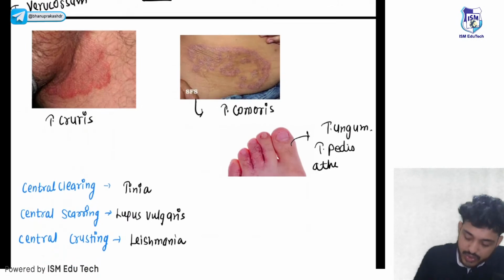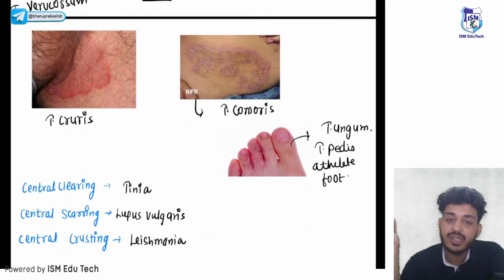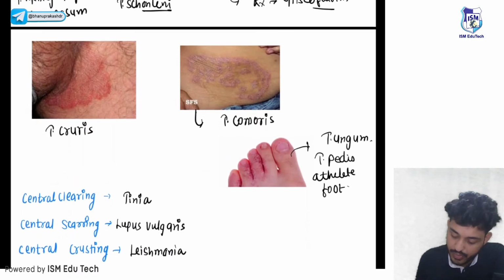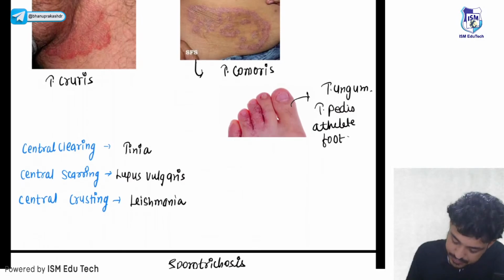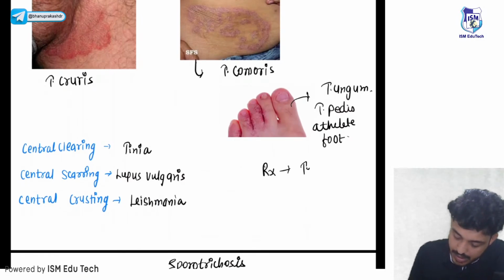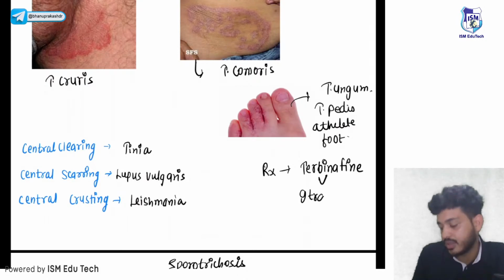Because they wear shoes for a longer period of time, there will be fungal infection, that is athlete's foot. For treatment of this, the drug of choice will be terbinafine followed by itraconazole.